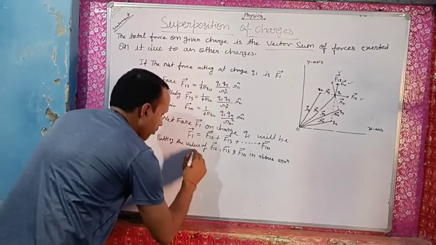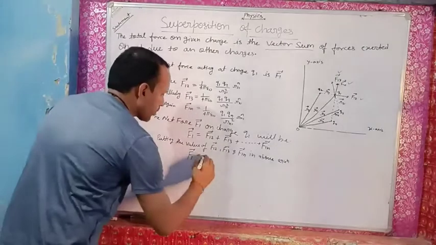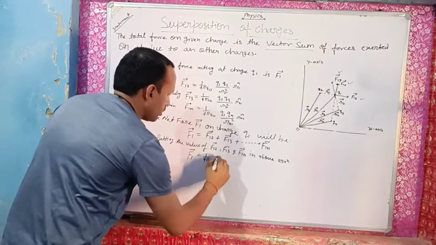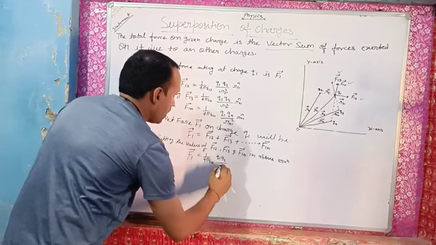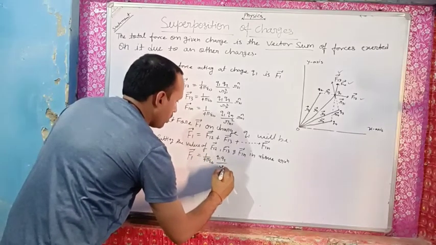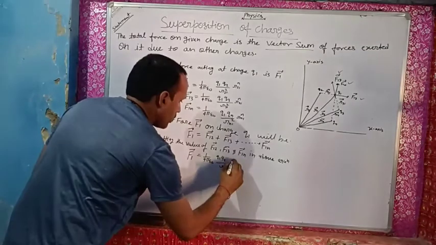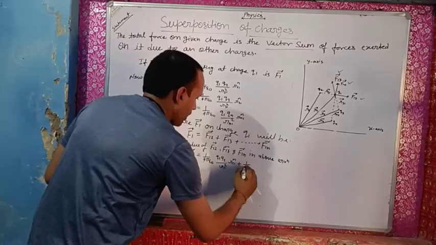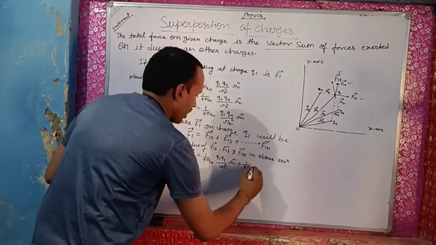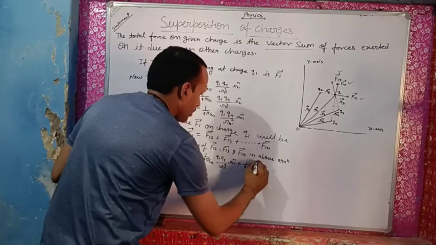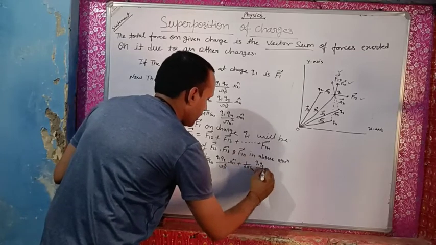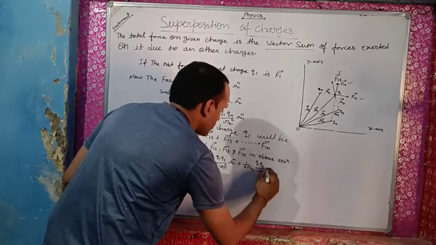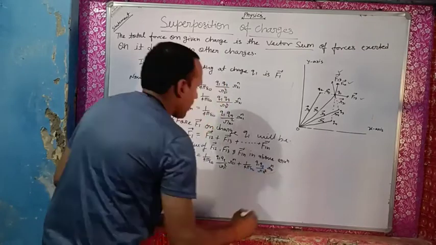Vector F1 is equal to 1 upon 4 pi epsilon naught Q1 Q2 upon R21 square R21 cap plus 1 upon 4 pi epsilon naught Q1 Q3 upon R31 square R31 cap.